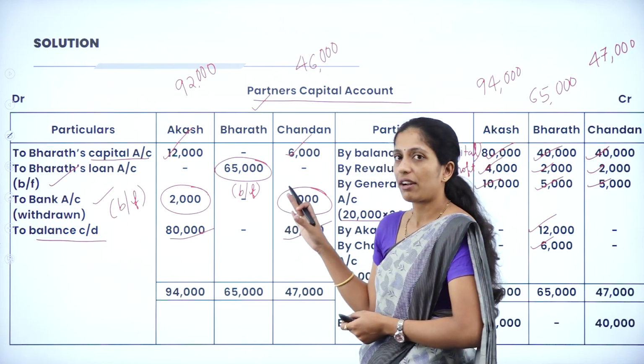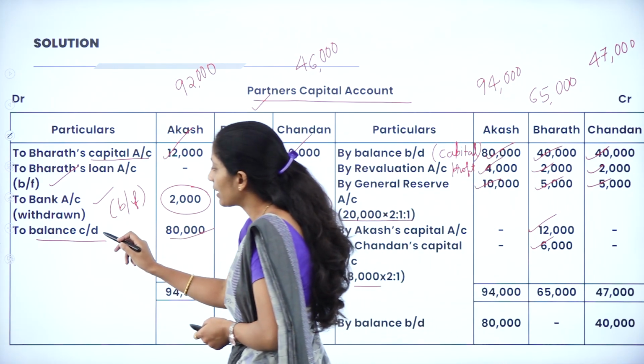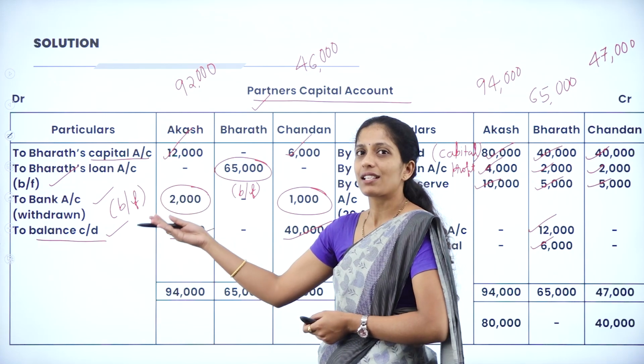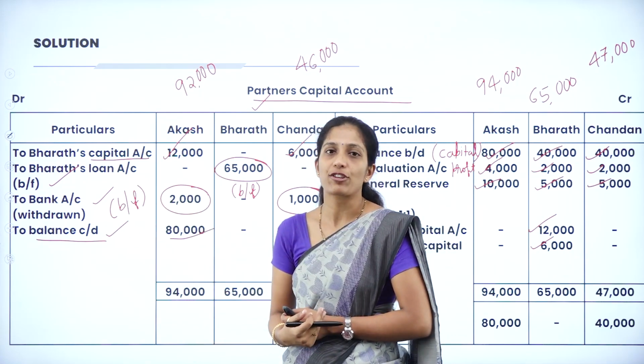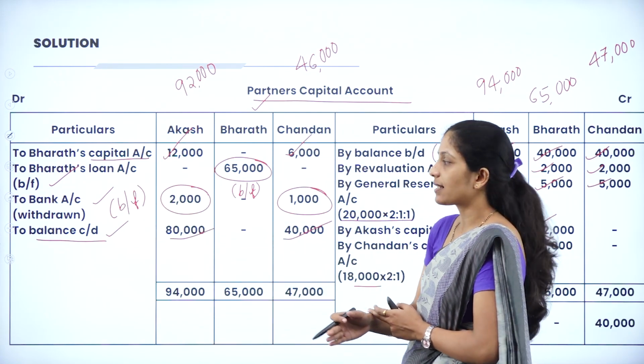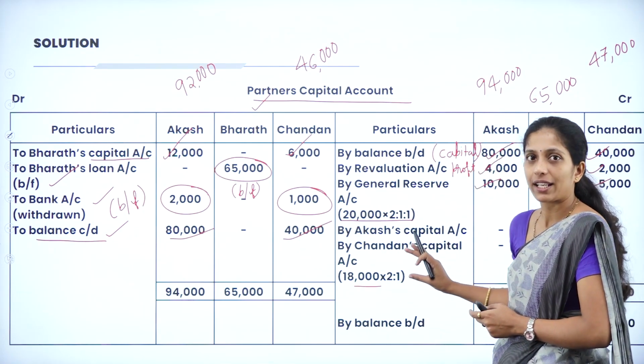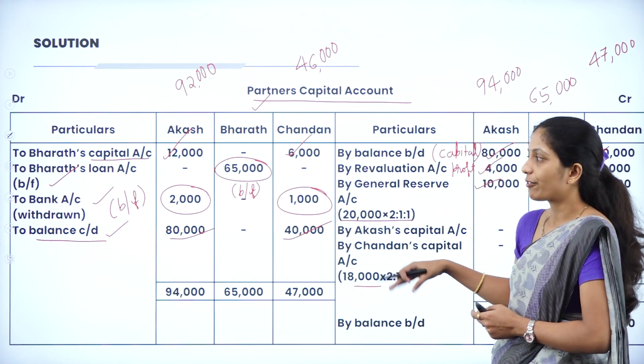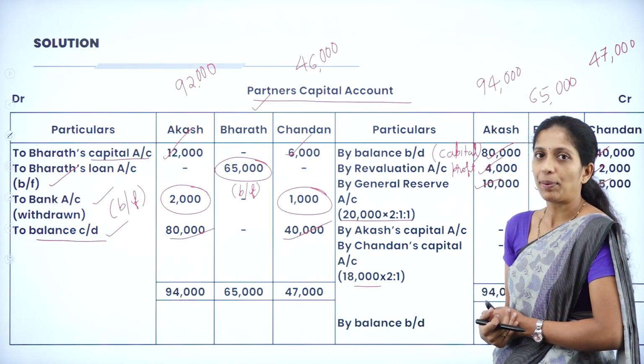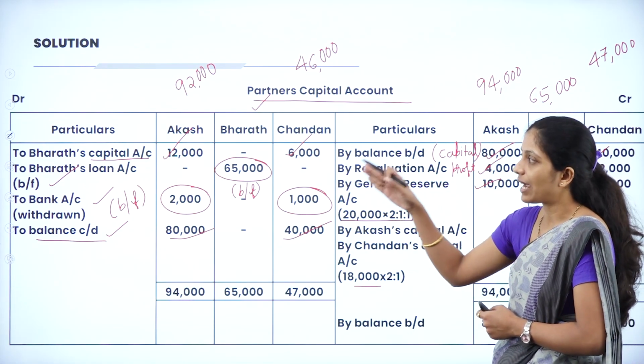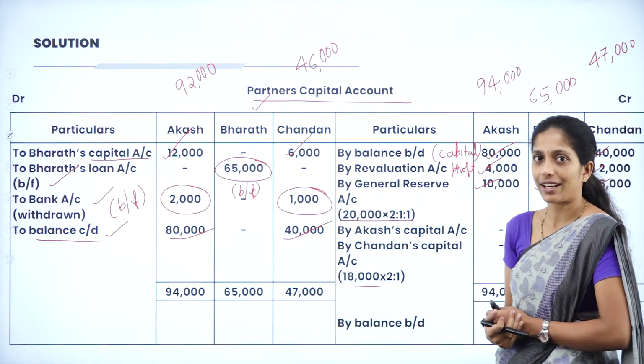So here what you have to remember: first we will calculate this amount. Next the balancing figure will be transferred to cash or bank account. In the same way, suppose we get cash or bank account here also, after recording the capital, the balancing figure may be either on the debit side or on the credit side.